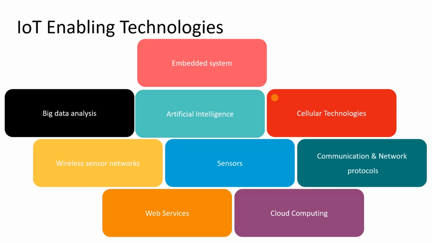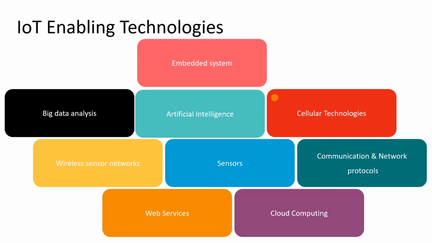And the communication and network protocols. A lot of protocols are there between the sensors and the controller unit, and from the controller unit to the internet world. From sensors to the controller unit, the distance is very small. There are a lot of protocols based on the distance, which we have seen in the earlier video.